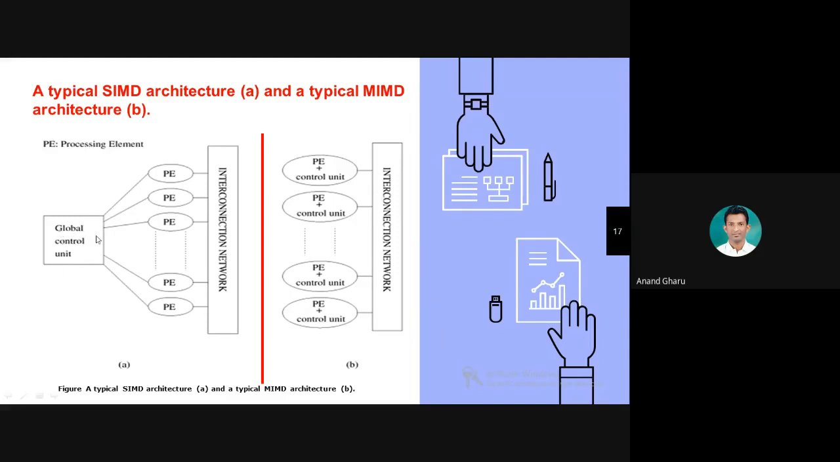Only the control unit will decide which task is to be executed. The number of processing elements depends on the processor which you are using. If you are using a dual core, then there can be only 2 processing elements. If you are using a 4 core processor, there can be 4 processing elements at a time, but only a single control unit. So due to the single control unit, there can be a limitation. Multiple processing elements are controlled by only a single control unit, a single CPU, so it might require more time to execute a particular task.